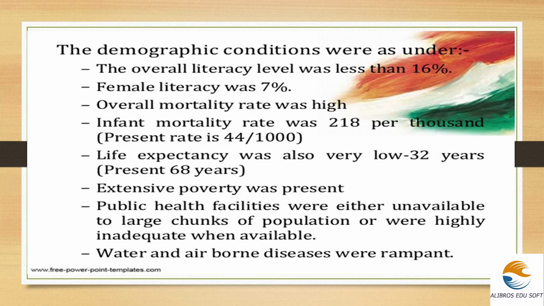And extensive poverty was present, which means large scale poverty happened during that time. Public health facilities were either unavailable to large chunks of the population or were highly inadequate when available. Due to increasing population, the facilities were decreasing. Also, there was a rampant increase in water and airborne diseases, as public health facilities, drainage systems and the sewage system were slow. What happened is there was an increase in water and airborne diseases.